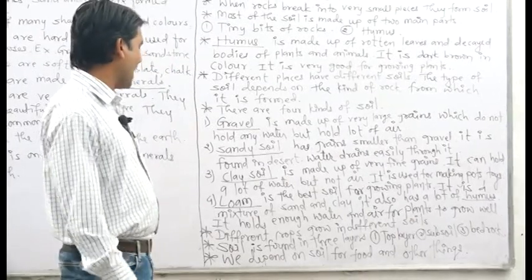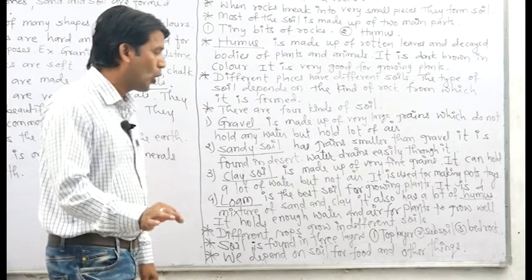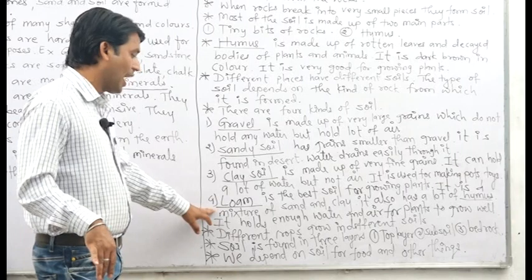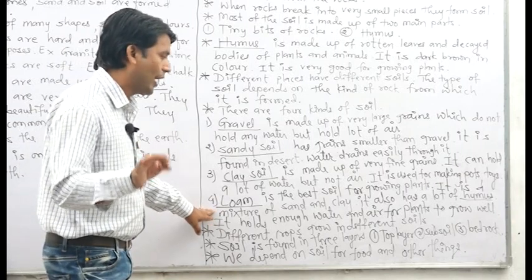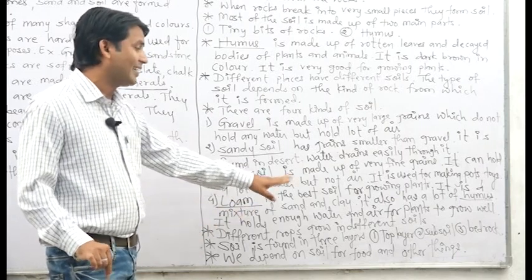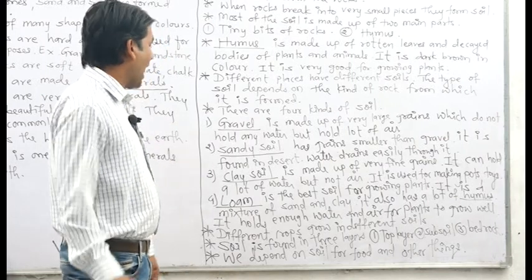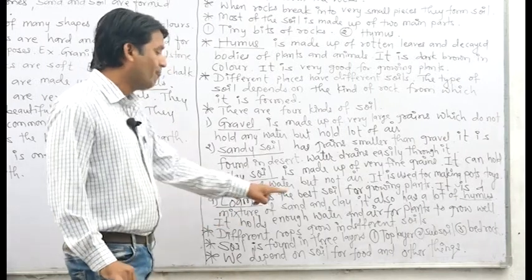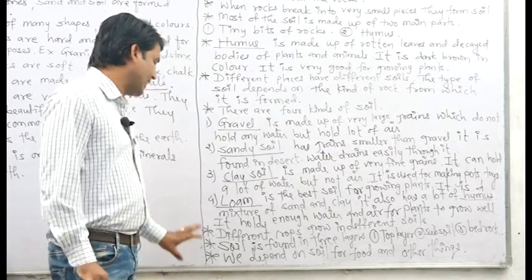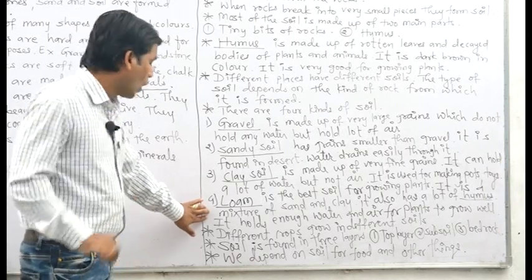Okay. After that, loam. Fourth one is loam. Loam is the best soil for the growing plant. Friends, we have to remember that loam is the best soil for the growing plant. It is nothing but a mixture of sand and clay, and it also has a lot of humus. And loam holds enough water and air for the plant to grow well. So that is why we can say loam is very good for the growth of plants.